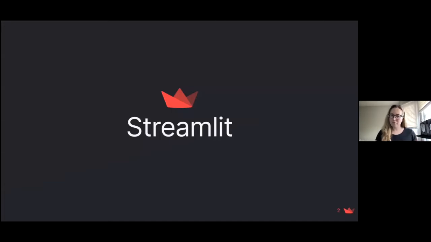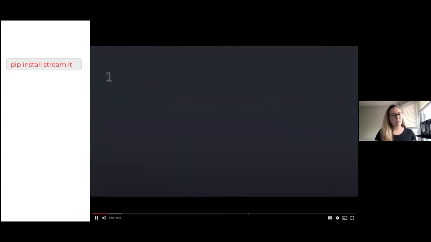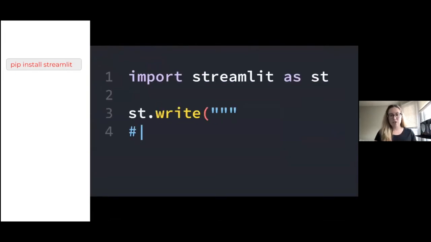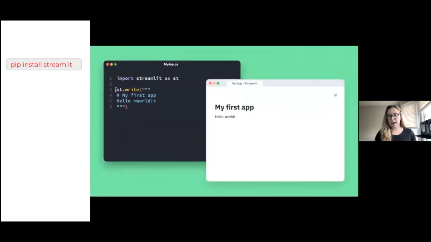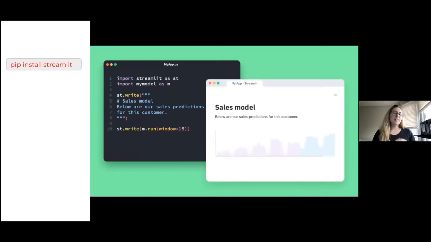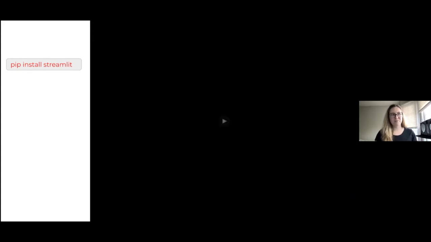In case you're unfamiliar with Streamlit, it is a free open source Python package that's used to make web apps out of your data science or machine learning projects. All you have to do is download it to your computer, and it acts just like any other Python package. Import it into your script, add Streamlit calls in various places in your app to immediately display graphs, data, headers, and even interactive widgets. Now, Streamlit handles all of the difficult styling, leaving you with a super streamlined, beautiful app with minimal coding.